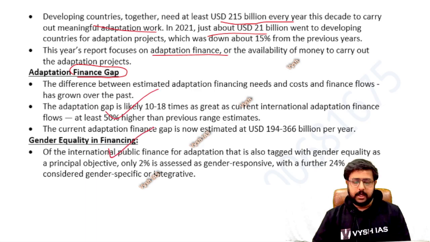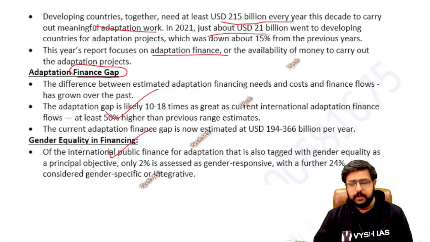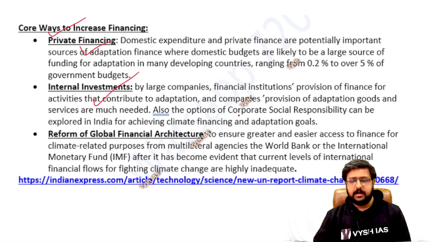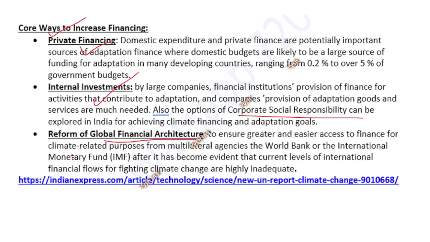Then gender equality they are also telling. That is a new clause in every report. You will see how much the males are benefiting, how much the females are benefiting, in every report. Nowadays it is like a mandate. Then core ways to increase financing, how you can bring in more money: private financing from different sources like companies, internal investment where companies by themselves do corporate social responsibility, and reforming the overall financial architecture we have. You have to not depend on the same methods. You have to bring new methods, discuss with the World Bank and IMF and others, and bring new sources of income.